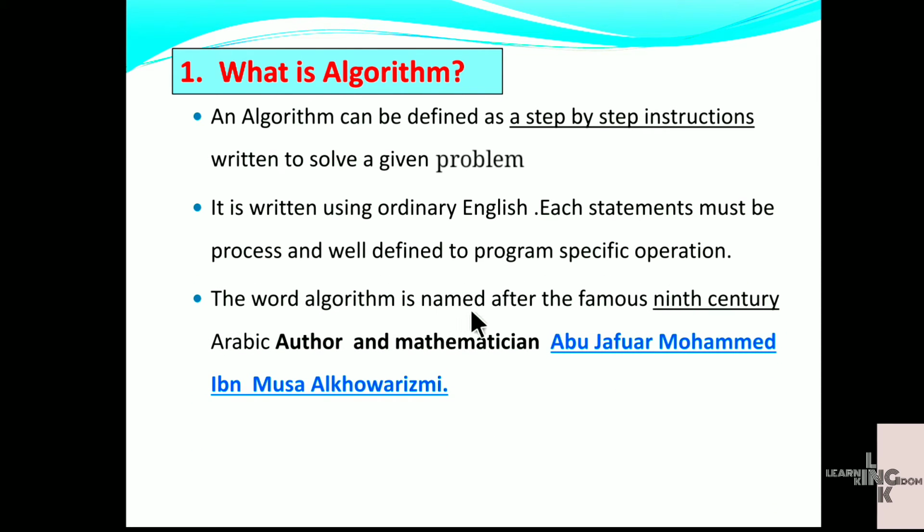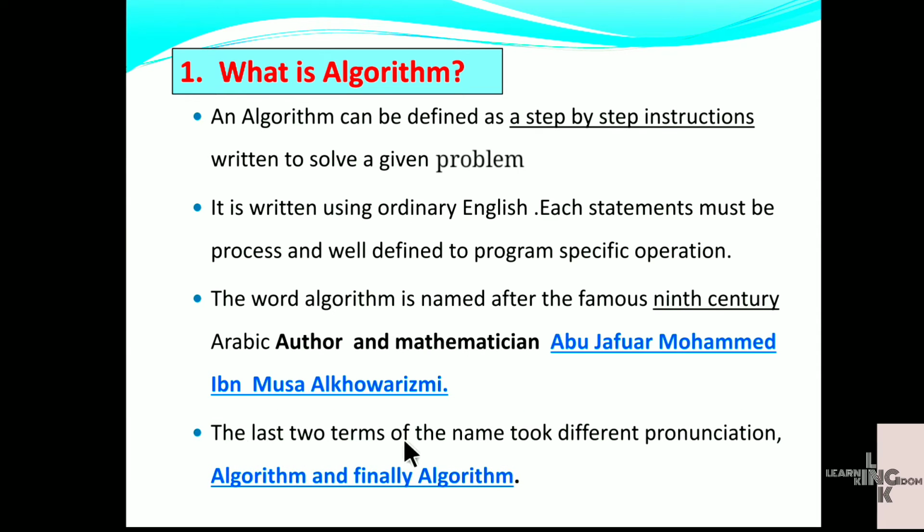The word algorithm is named after the famous 19th century Arabic author and mathematician. The word comes from the mathematician whose name is Abu Ja'far Muhammad ibn Musa al-Khwarizmi, the great Arabic mathematician. The last terms of the name took a different pronunciation. First it was Al-Khwarizmi, after that it became algorism, and finally it becomes algorithm.